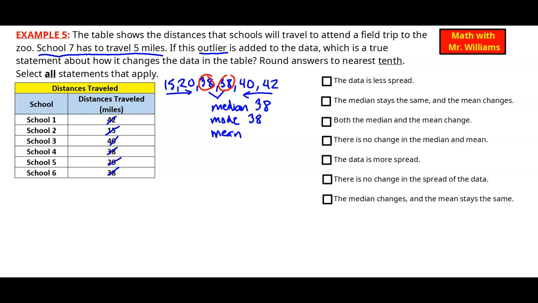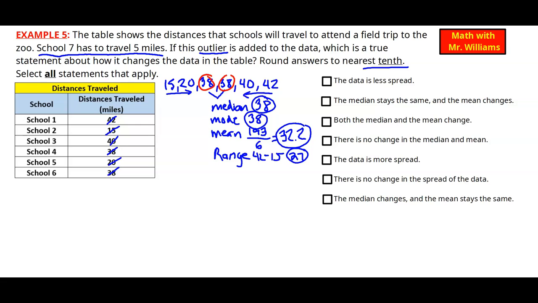Now for the mean. Mean is when we add all the numbers up and we divide by how many numbers we have. So we add all these numbers up, we arrive at 193. We divide that number by 6, giving us our rounded answer to the nearest tenth of 32.2. So our median was 38, our mode was 38, our mean was 32.2. Let's go ahead and find the range. Our range is when we subtract the least number from the greatest number. So we have 42 minus 15, and we get 27 for our range.